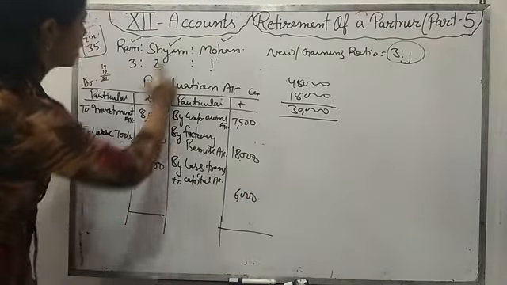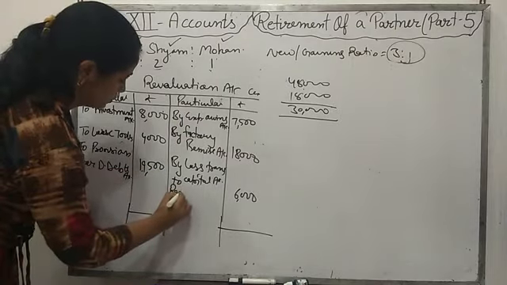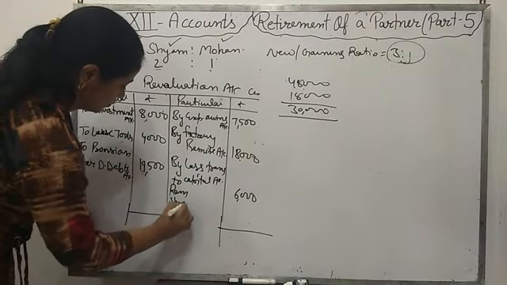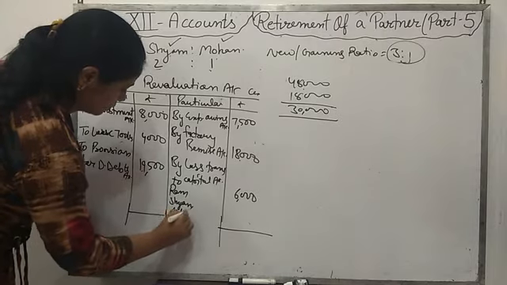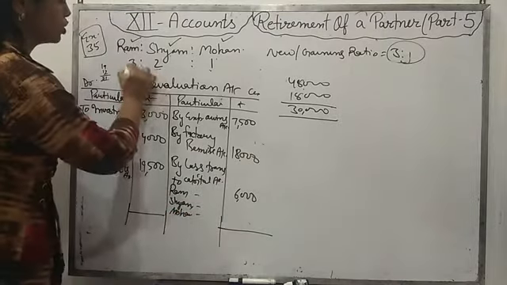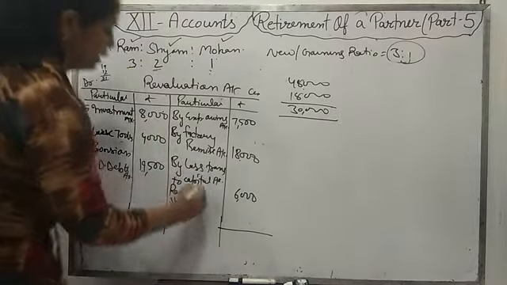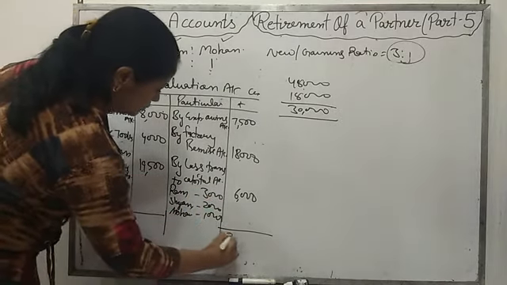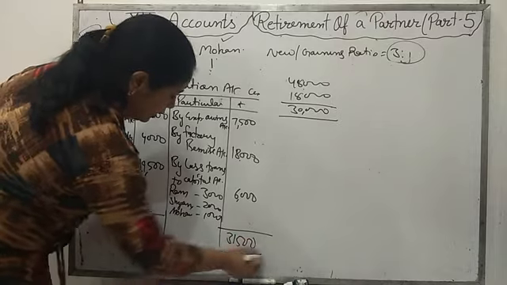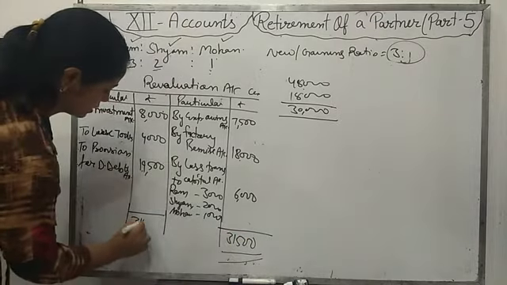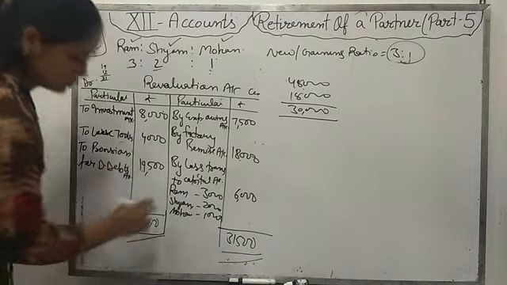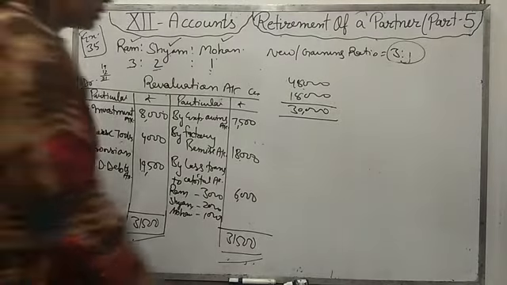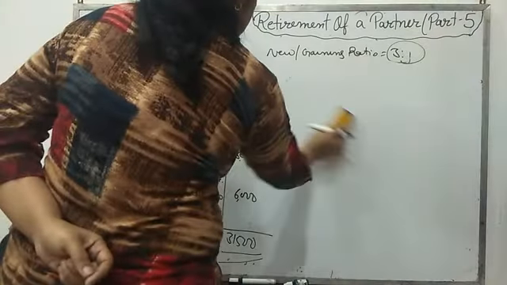Ram, Shyam and Mohan. In which ratio? 3 to 1. It will come 3,000, 2,000 and 1,000. Then write the total and put the two lines. It means account is closed. Now we will make the partners capital account.